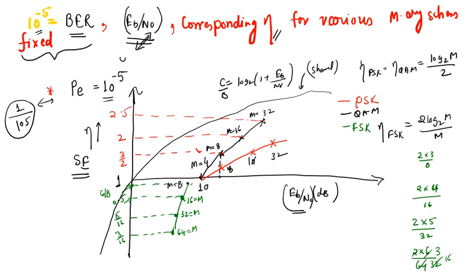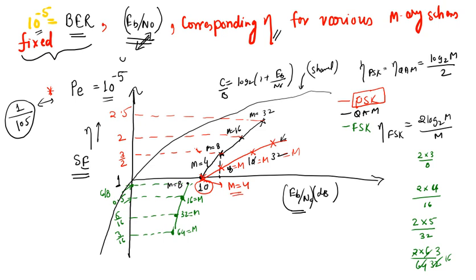So let's just focus on the red part only. This red part corresponds to PSK, right? So for 4 PSK, we are transmitting a 4 PSK signal and we require 10 to the power minus 5 bit error rate, and let us say that at 10 dB we are getting this much error, right?